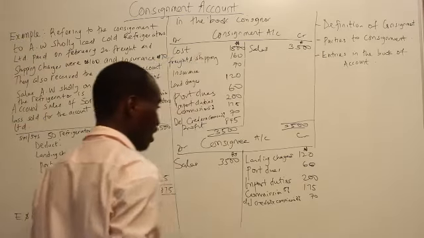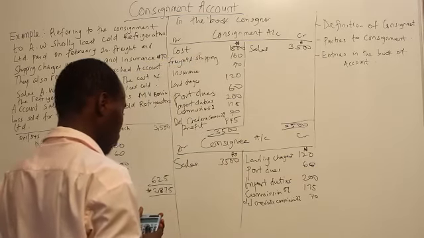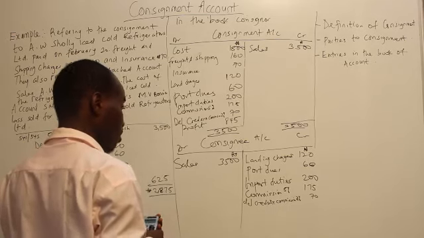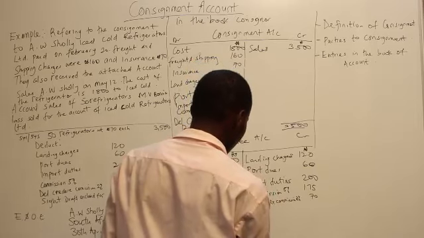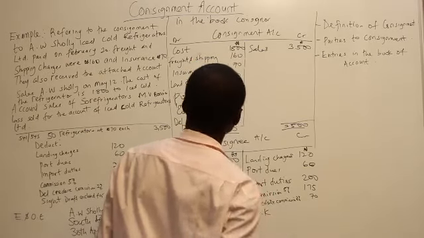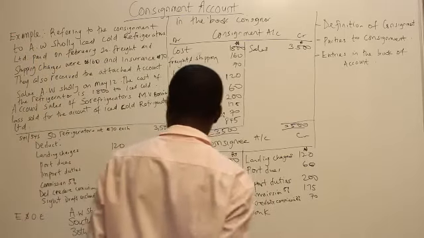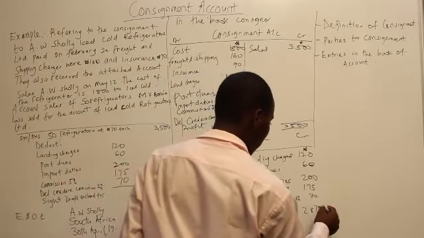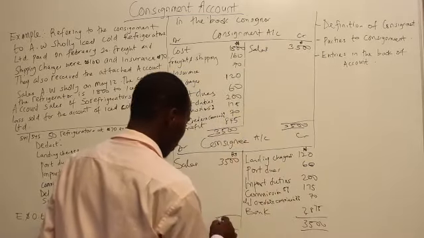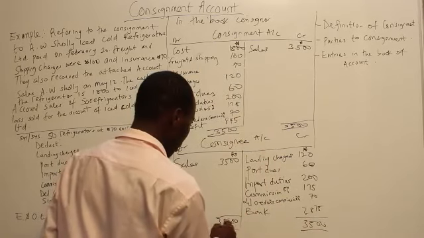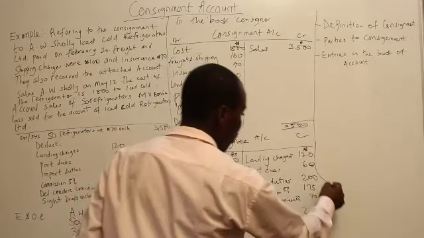The total is 3,500 and the other total is going to be 160 plus 60 plus 200 plus 175 plus 70. So we have 625. The difference will give us the amount to be received from the consignee, which is the bank, which will be credited to his account, and that gives us 2,875. So we have 3,500 in the account of the consignee. So that is all about the consignment in the books of the consignor.